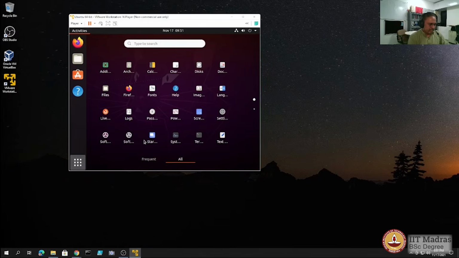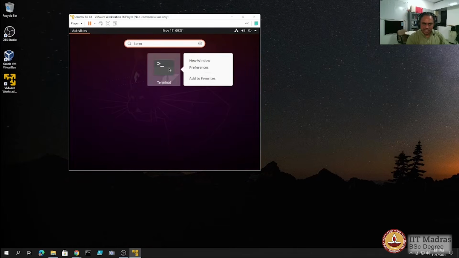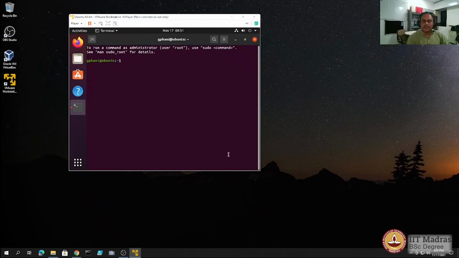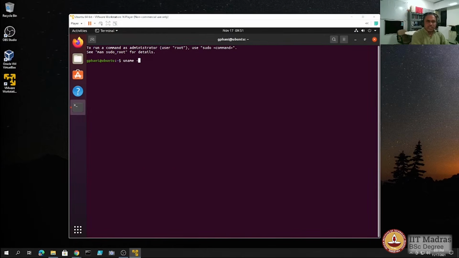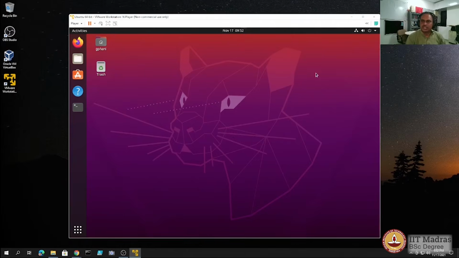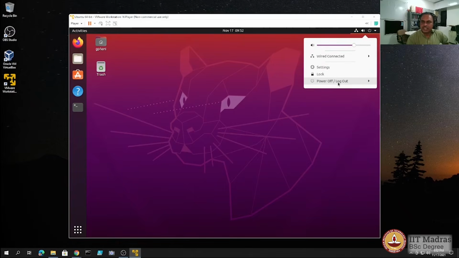And let us search for the terminal app and right click on that and add it to the favorites, and that's there here. So we start the terminal app. So we have now the virtual machine up and running, and we can now practice our command line environment right inside the virtual machine of Ubuntu 20.04 running on top of Windows 10 host OS. So when we are done with our work, of course we can move the content to some other location for safety, but otherwise the machine is now ready to serve its purpose for us. So when we are done with our work, we can shut it down.